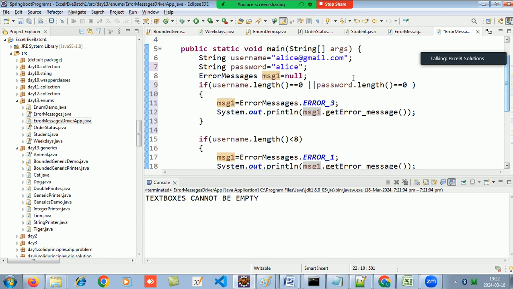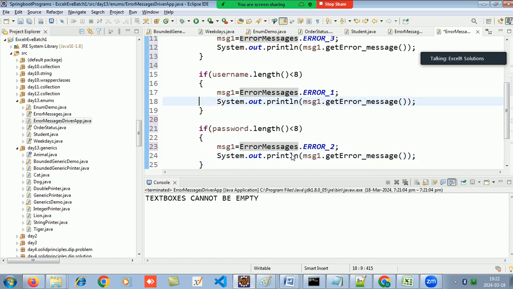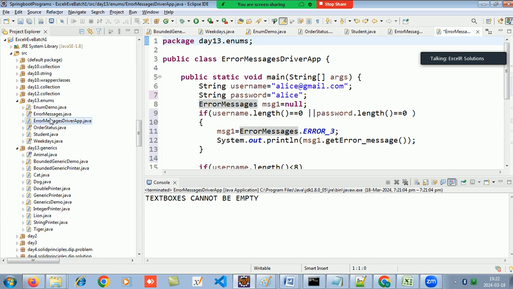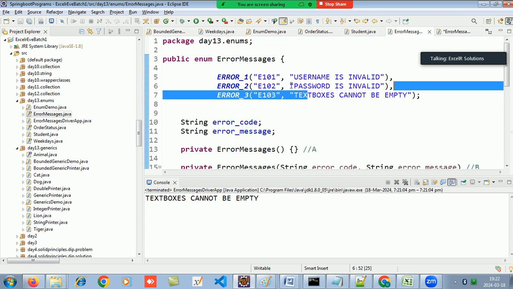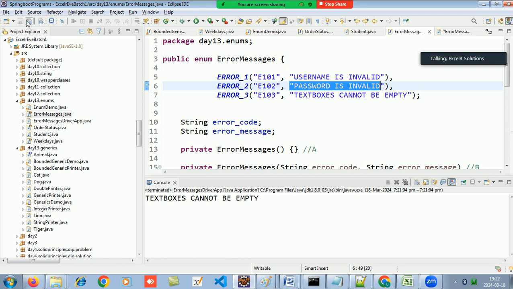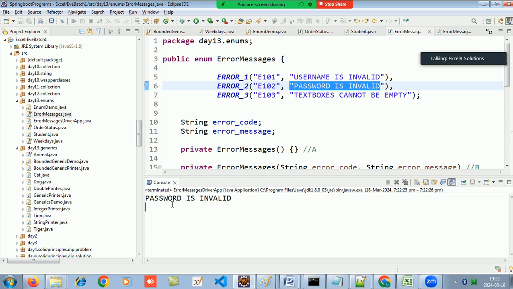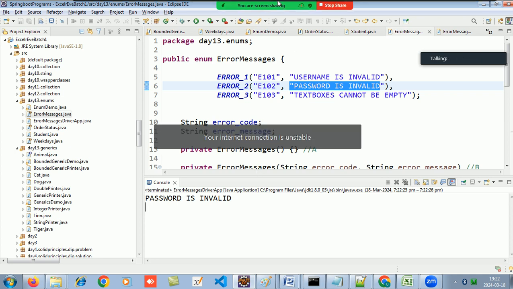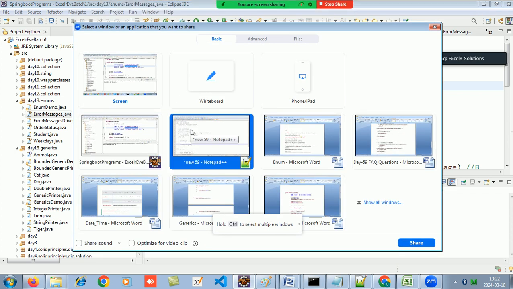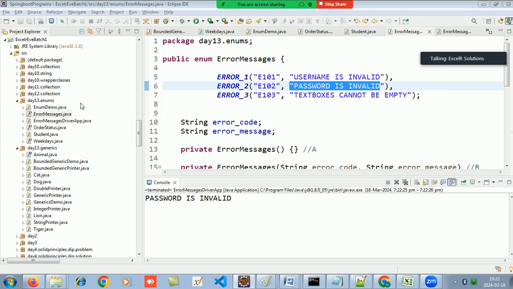And now both are greater than 0, so this will not throw. Length is not less than 8, this will not throw. And now my password is less than 8, so it will throw me the err2 message. It will throw me the err2 message means I will see this on the screen. Okay, password is invalid. So like this you can configure your enums, guys. Enumerations are very much used in real world development.